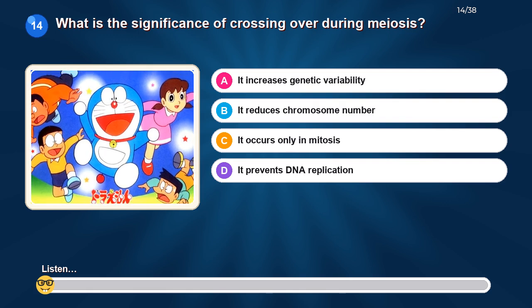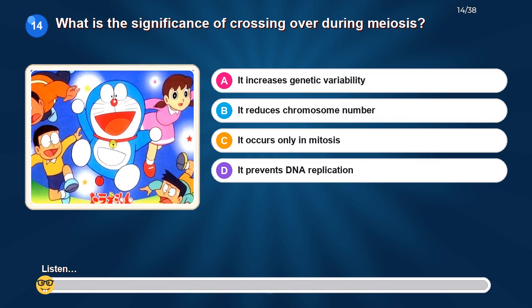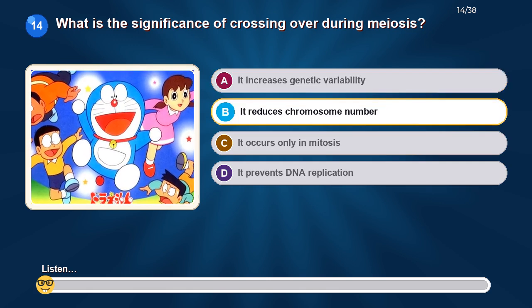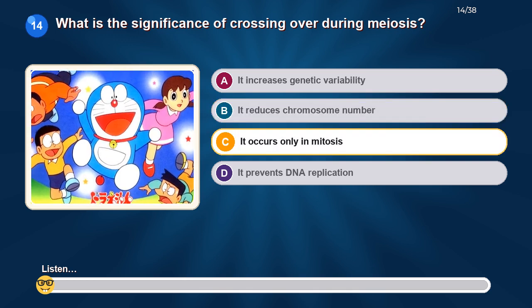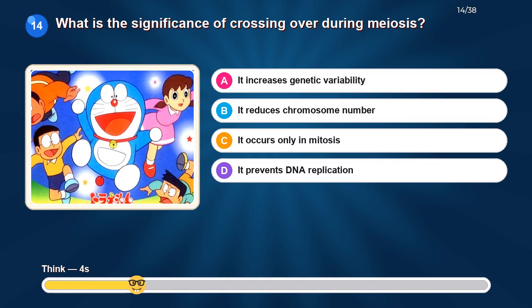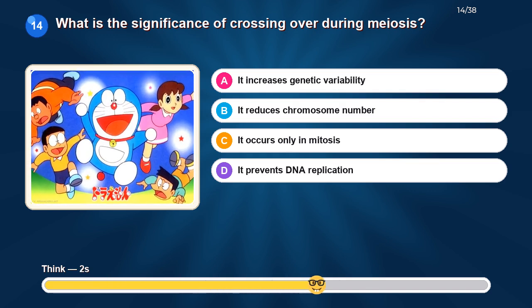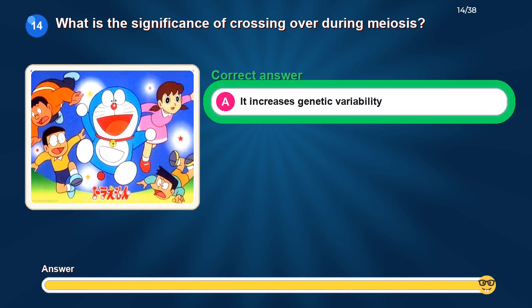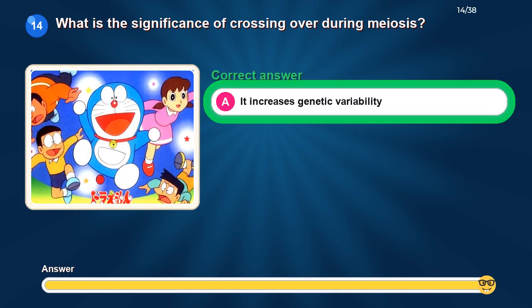What is the significance of crossing over during meiosis? Option A, it increases genetic variability. Option B, it reduces chromosome number. Option C, it occurs only in mitosis. Option D, it prevents DNA replication. The correct answer is it increases genetic variability.